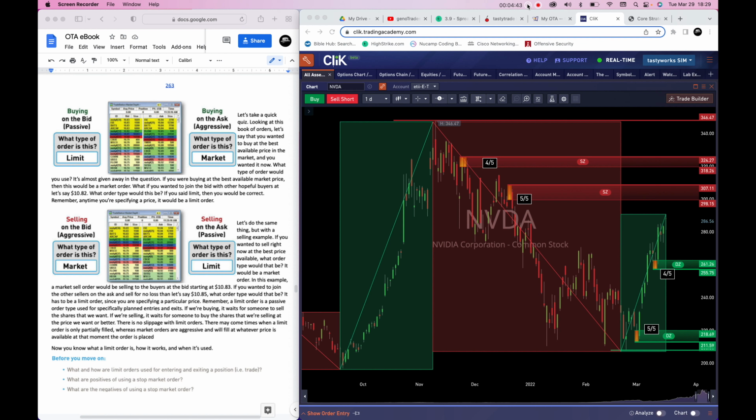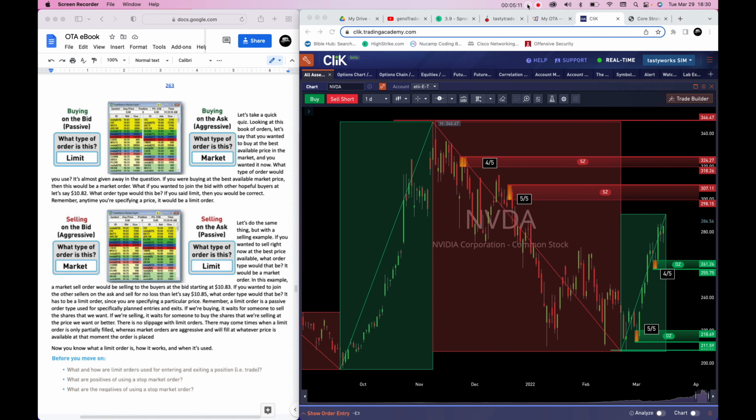Remember, a limit order is a passive order type used for specifically planned entries and exits. If we're buying, it waits for someone to sell the shares that we want. And if we're selling, it waits for someone to buy the shares at a price we want or at a price that is better than the price that we want. There is absolutely no slippage with a limit order.